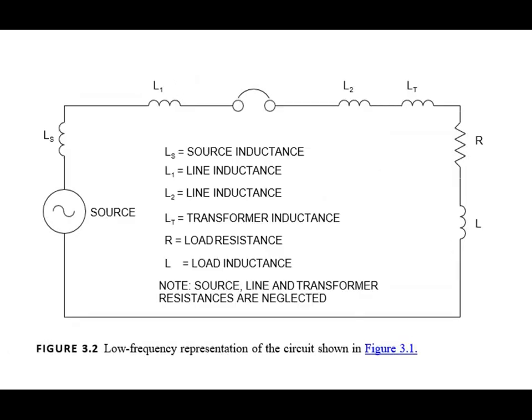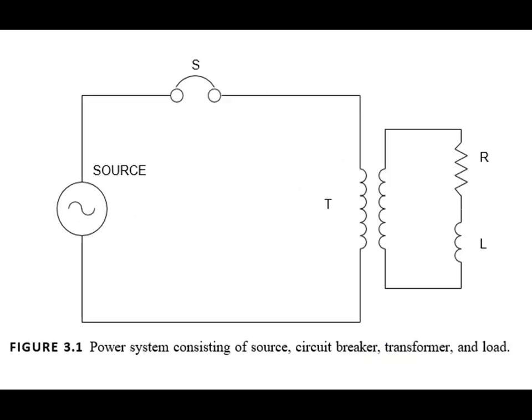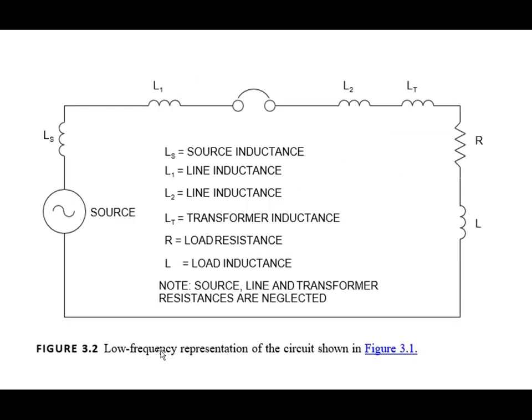Now figure 3.2 is the low frequency representation of the circuit shown in figure 3.1. Another name for this is the steady state representation of figure 3.1.